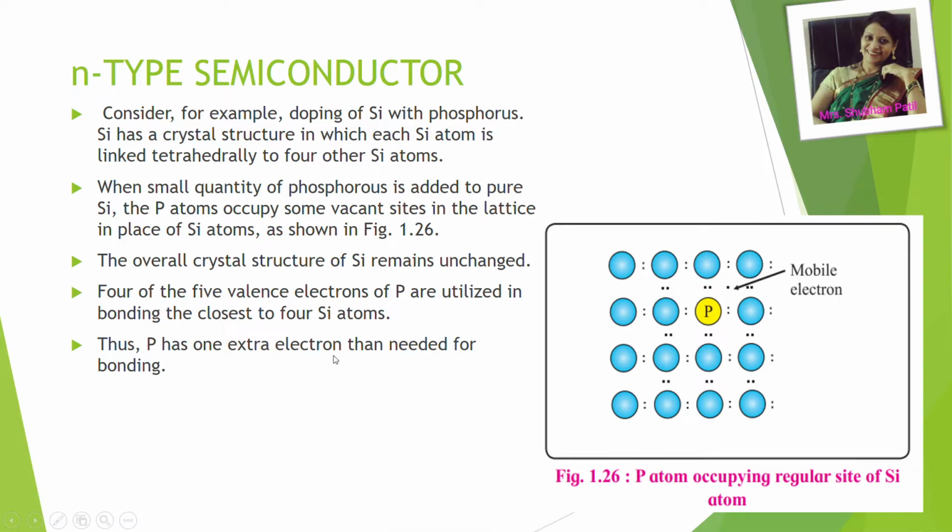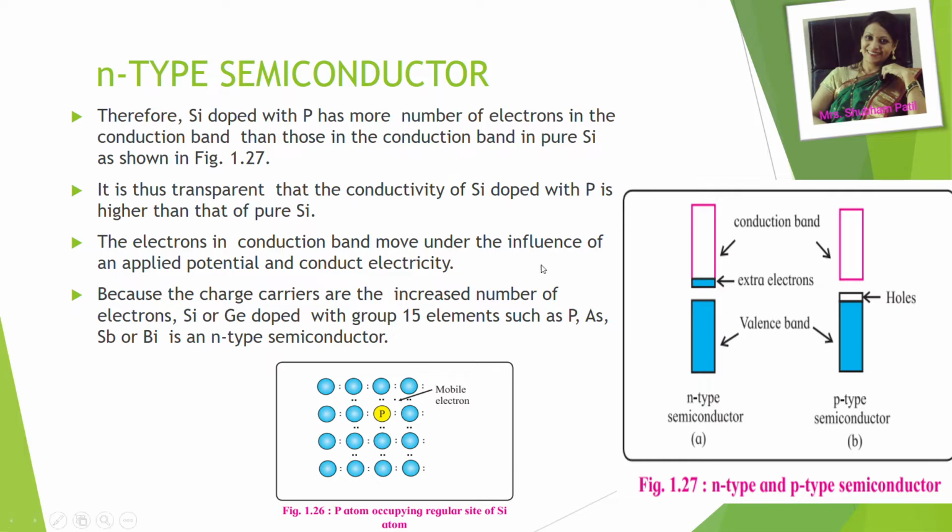So thus phosphorus has one extra electron than needed for bonding. Because phosphorus belongs to the 15th group, it has 5 electrons in the outermost shell. 4 it is sharing with 4 silicon atoms and 1 will be available as the mobile electron to show the conductivity. So silicon doped with phosphorus has more electrons in the conduction band than those present in pure silicon. So it is very much transparent that the conductivity of silicon doped with phosphorus is higher than pure silicon.